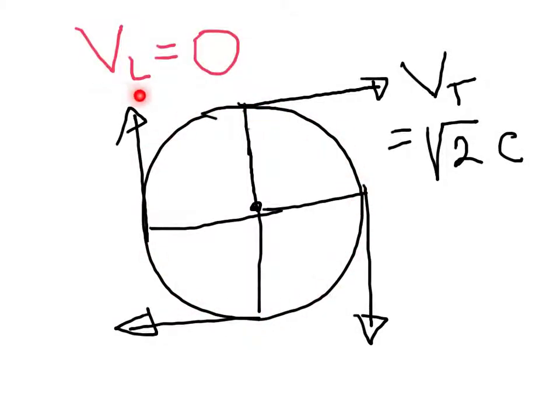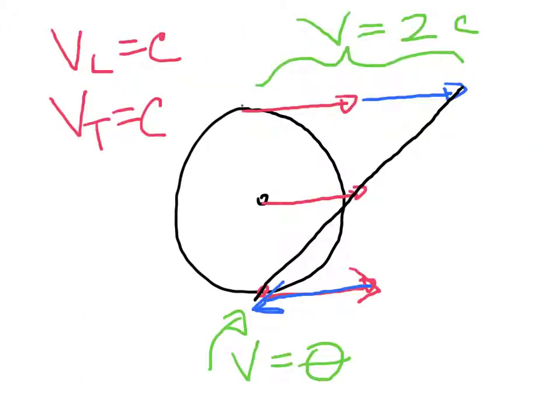Okay, in our model, we have our spinning atom of space. In this particular case, the linear velocity is 0. There is no translational motion. We find that v sub t, or the tangential velocity at all points, equals the square root of 2 times c. In the case where the translational motion v sub l is equal to the speed of light, we know that tangential velocity also equals the speed of light. The sum of the linear velocity and the tangential velocity, both equal to c, comes to 2c.